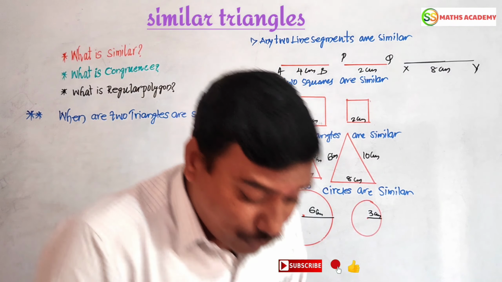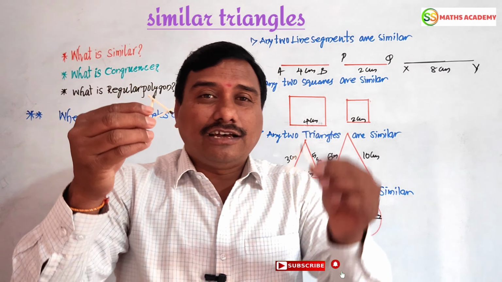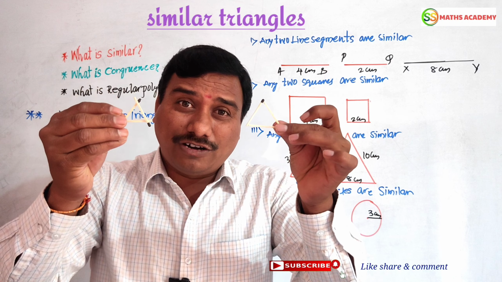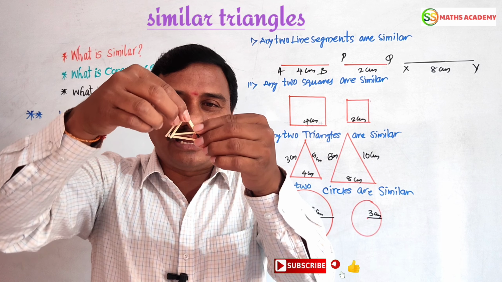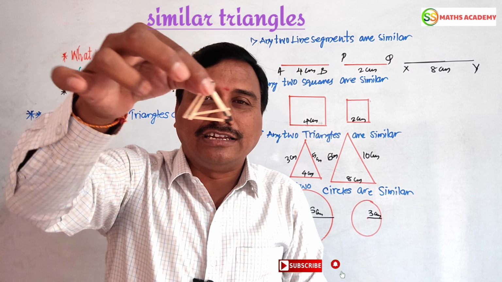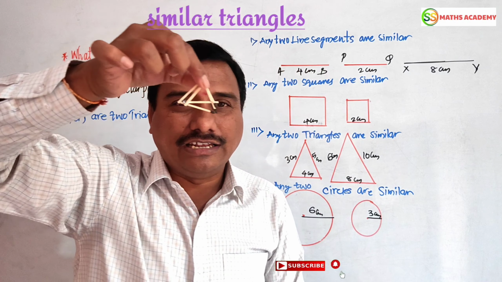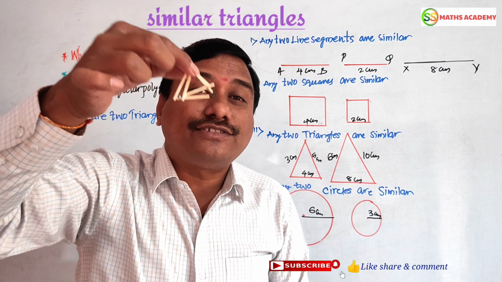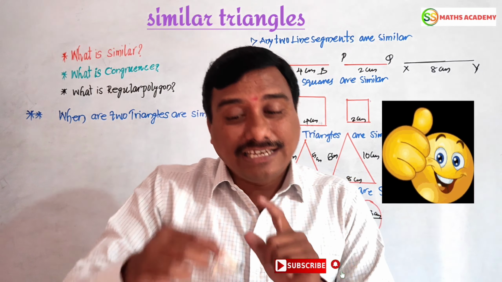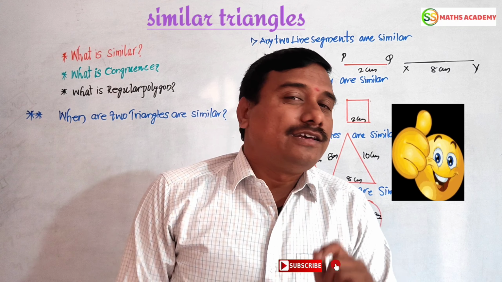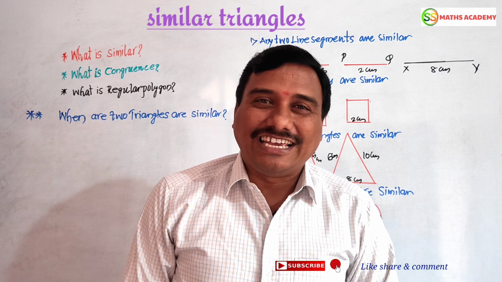Now let us see one more triangle. This is also looking like two similar triangles, but I am going to place them to see whether it looks like one triangle or different triangles. It is not looking like one triangle. So this is an example of similarity of triangles. The first one is an example of congruent triangles. The second one is an example of similarity of triangles.